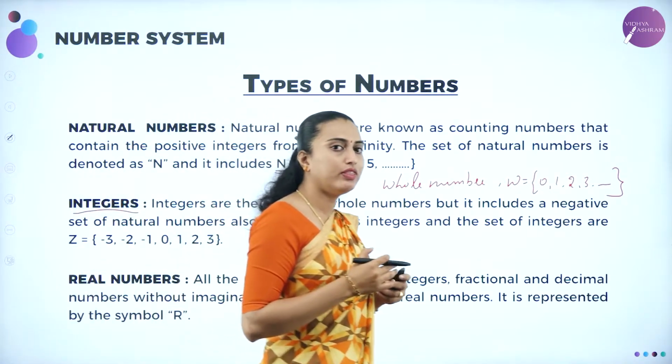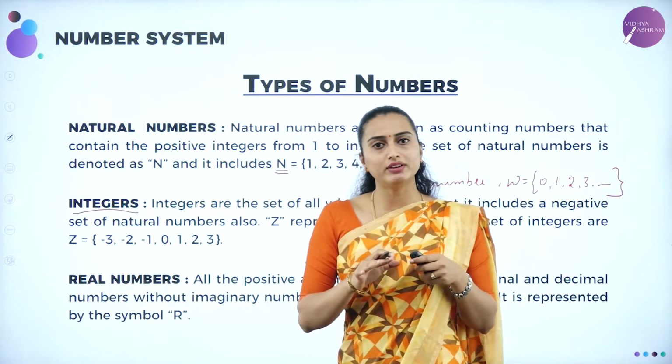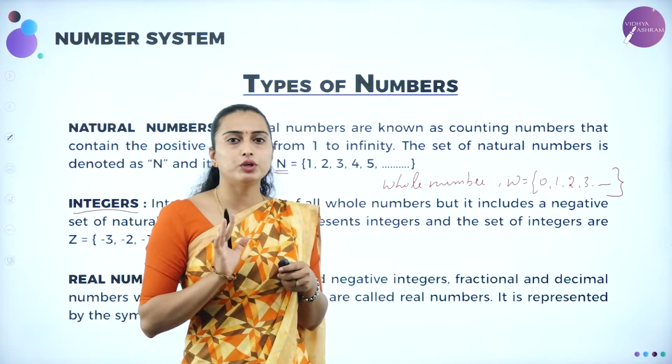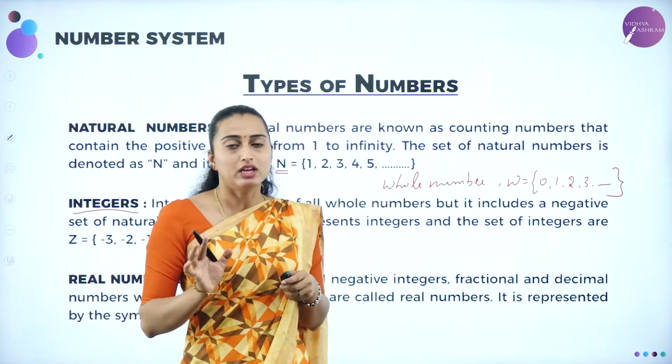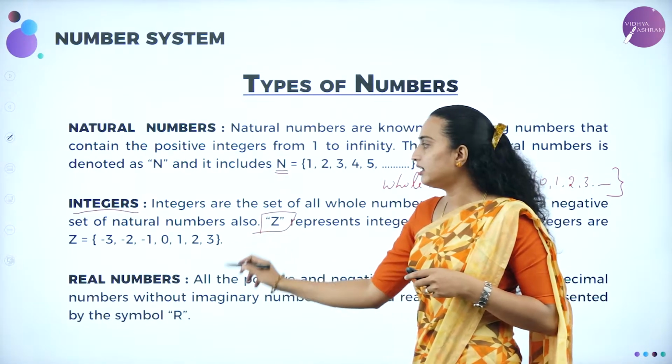Integers means when we have the set of all whole numbers along with the negative numbers as well as the positive numbers, it is known as the integers. And integers are denoted by the capital letter Z.